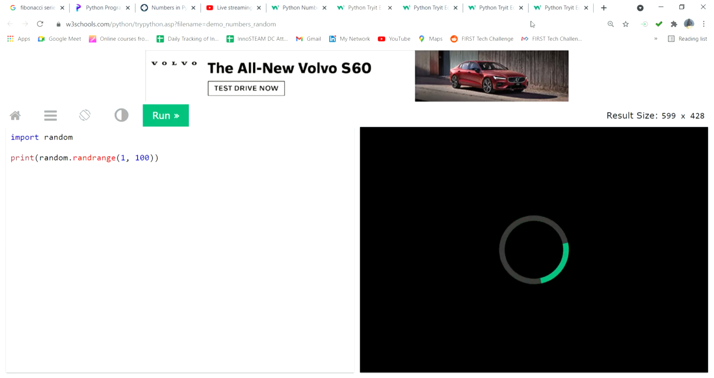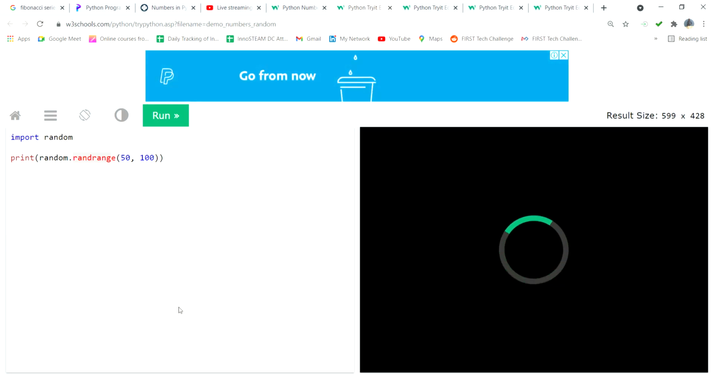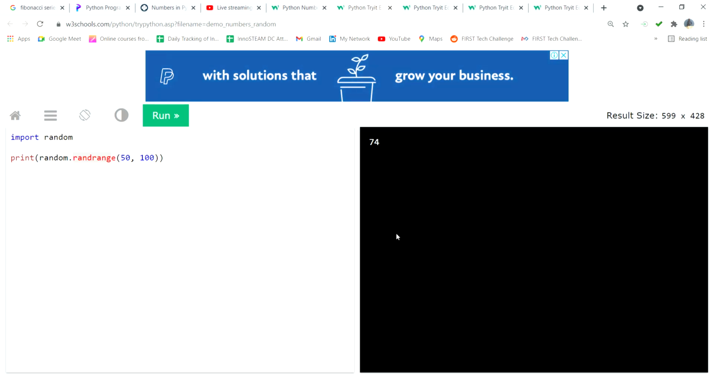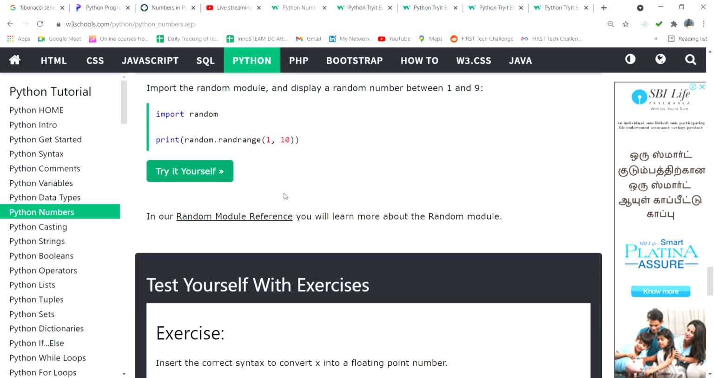This is the type we can use in gaming options. In a game, the output comes randomly, the bullets are coming, and the obstacles are coming. Everything is created using this random option only. You can see now 71. Suppose I put 50 to 100 inside the random range, you can see 74. So this is another thing, it is a random question, import random.